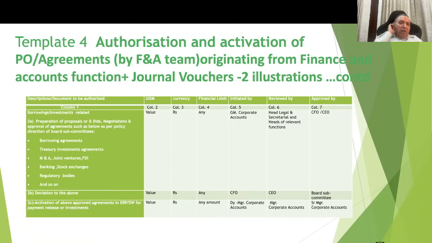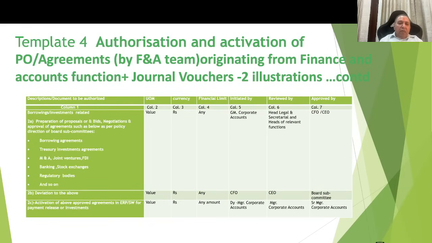Now, another third example is that let's say we are looking at the approval of borrowing or investment related proposals and agreements. So here in this example of 2A, I am proposing preparation of the proposals or bids, negotiations and approval of agreements such as borrowing agreements, treasury investment agreements, merger and acquisition, joint ventures, FDI investments, banking, stock exchange related transactions, regulatory transactions.